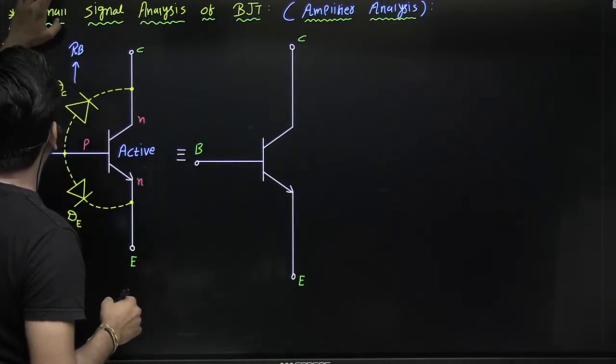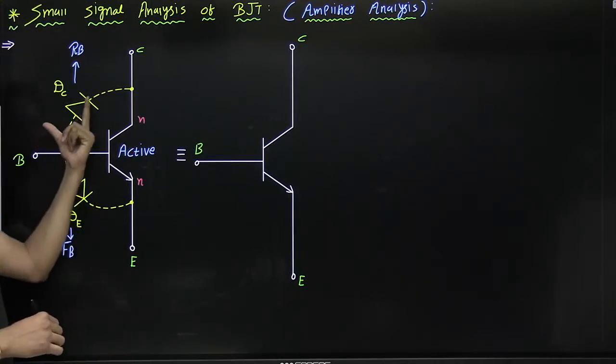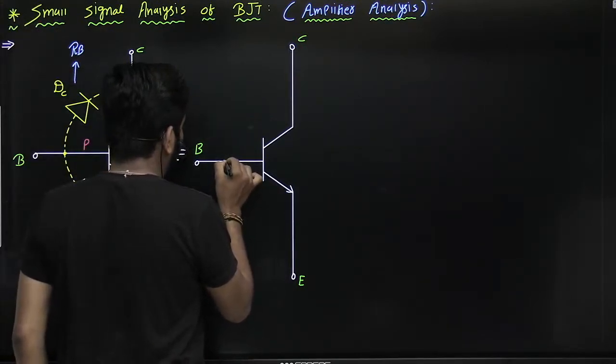Now see, this PN junction operates in forward bias and this one in reverse bias. It acts as an open circuit between base and collector.